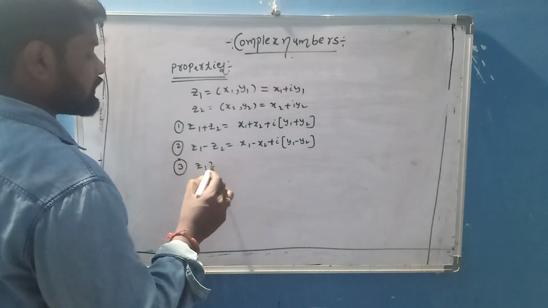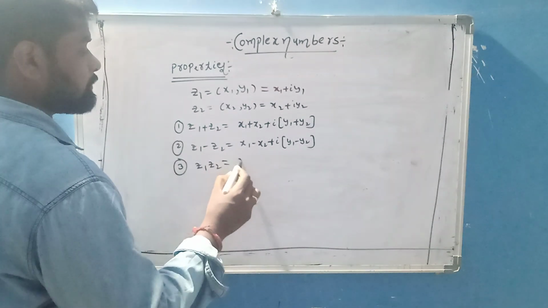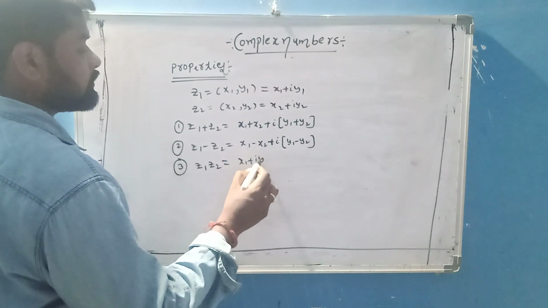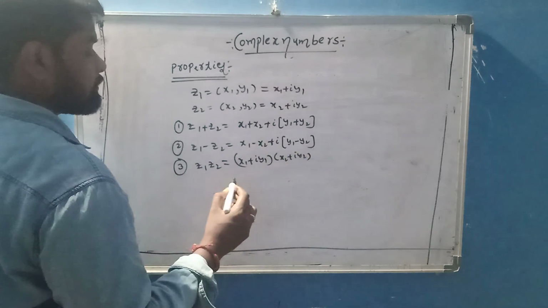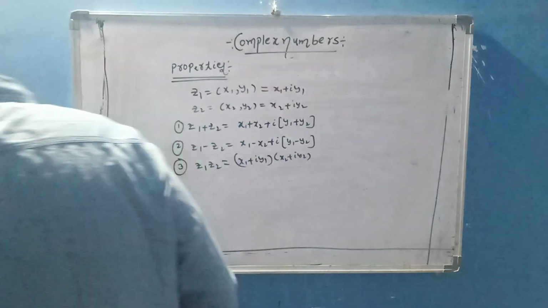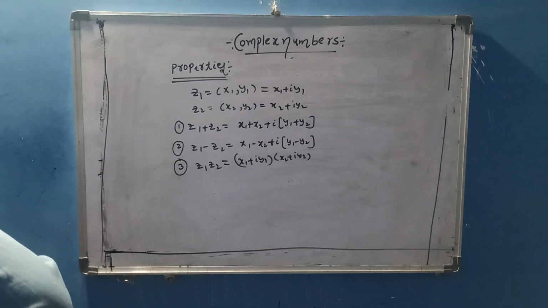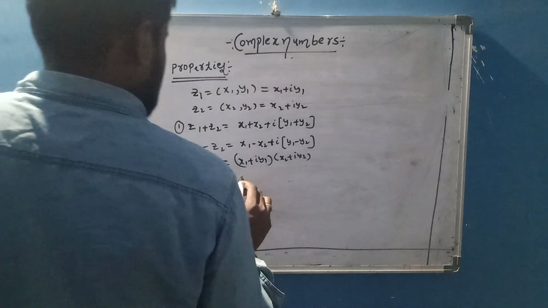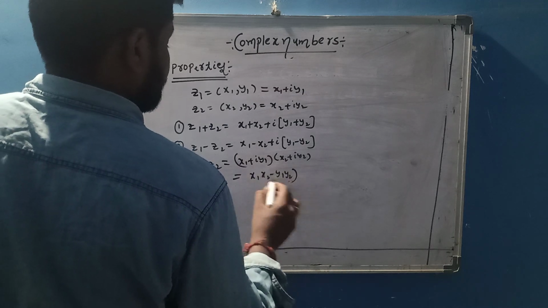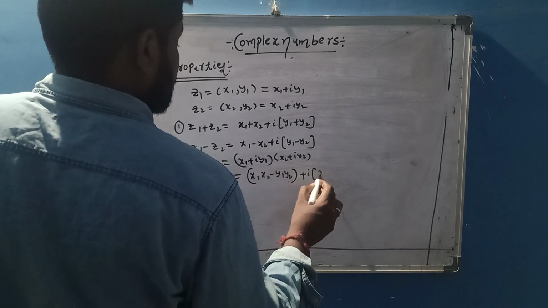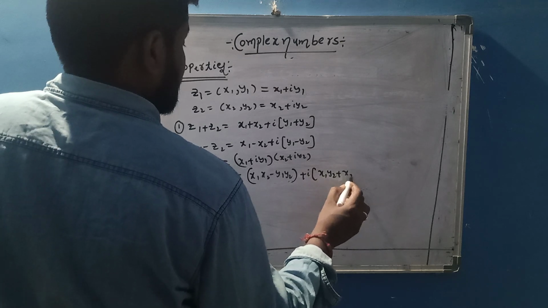After that, z1 z2 is also like this. z1 z2 is multiply (x1 plus iy1) into (x2 plus iy2). Multiplying these two complex numbers, after multiplication we get x1 x2 minus y1 y2 plus i into (x1 y2 plus x2 y1).